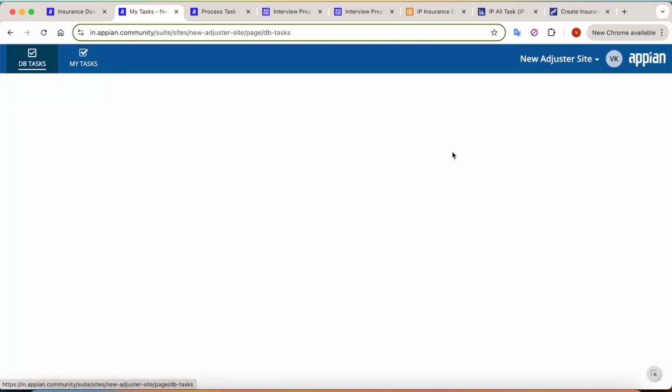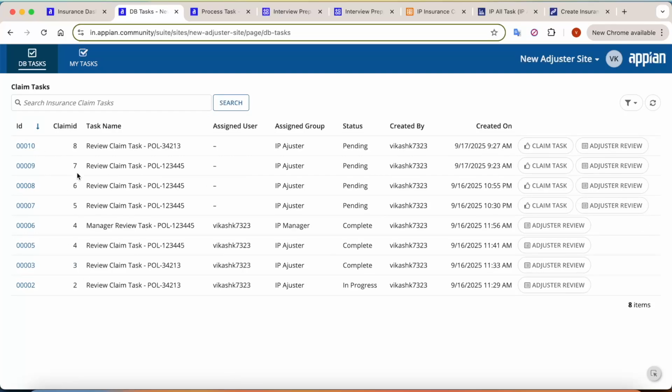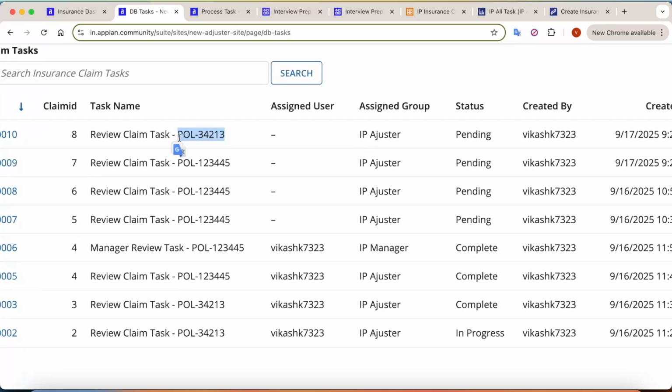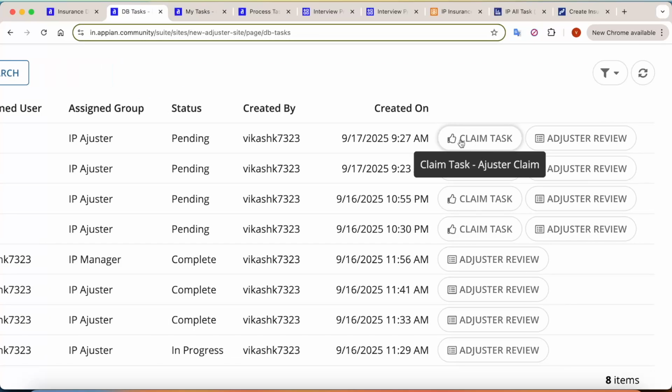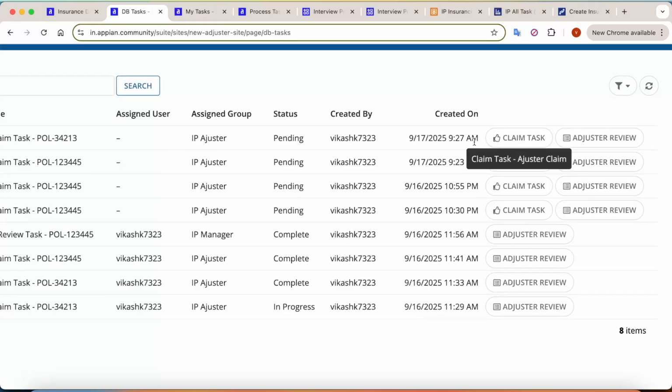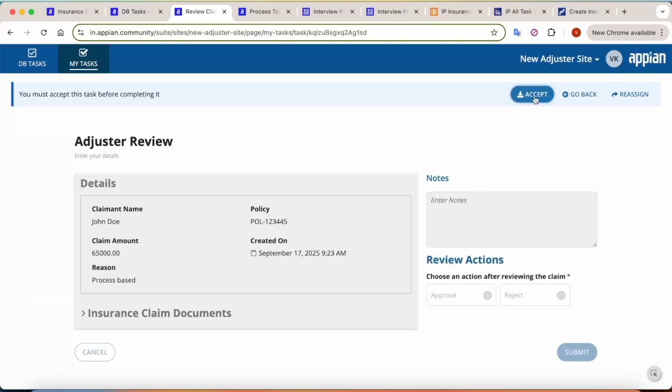I will go to the adjuster here. So you can see here a new claim has come for me. So see, this is the 3423. And you can see here I have built a custom action called claim task adjuster review here. So why have we built that? Because we don't have this accept and reject functionality that Appian used to give.